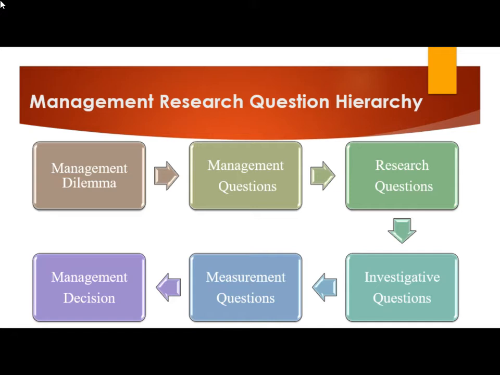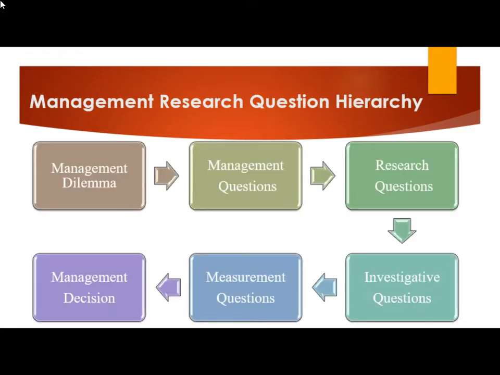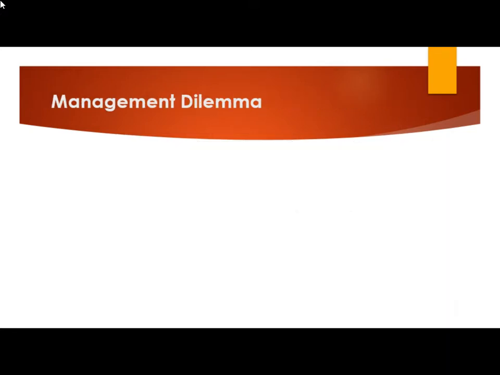Now we will understand one by one. First of all, we will start with what we understand by management dilemma. The management research question hierarchy is a step process of solving the management dilemma, from management dilemma to finally management decisions. So this includes these 6 steps.